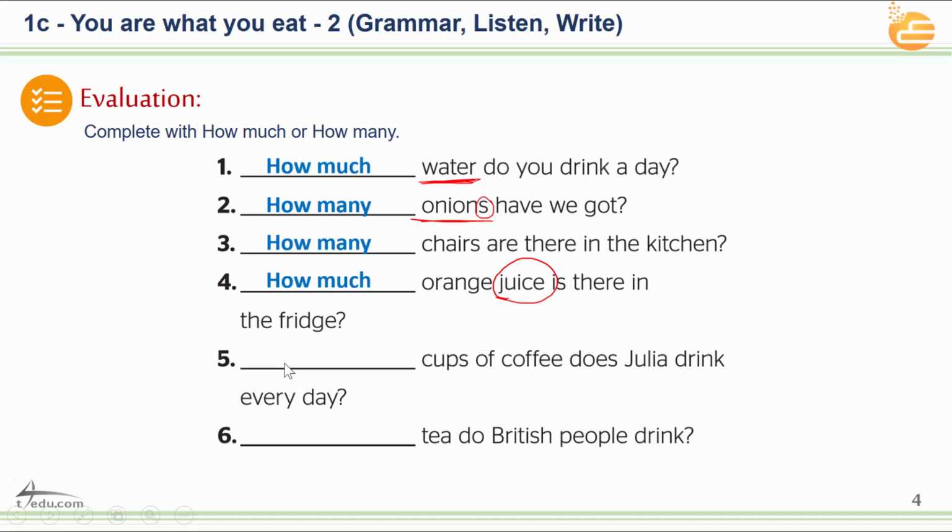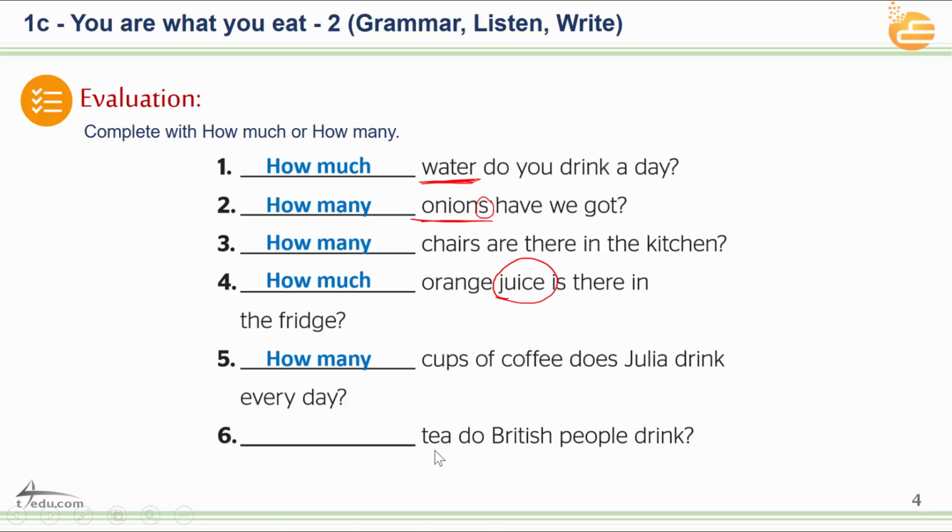Very nice. Number five. Cups of coffee does Julia drink every day? What do you think? Coffee is uncountable. But cups, one cup, two cups, three cups, yes, it is countable. So we have to say how many cups of coffee does Julia drink every day?